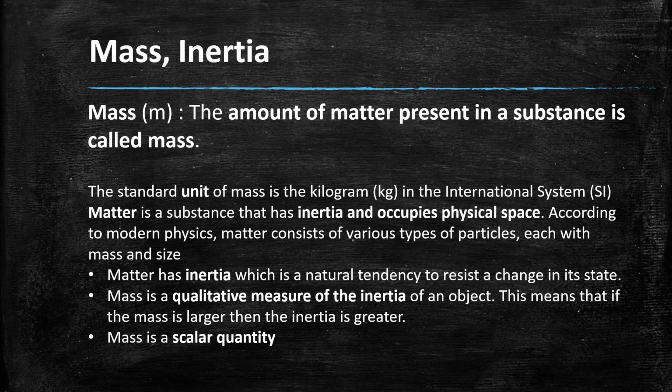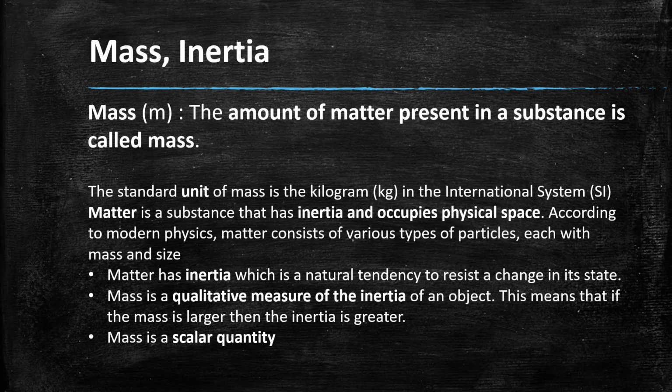Next is mass and inertia. What is mass? Mass is denoted by small m, right? The amount of matter present in a substance is called mass. The standard unit of mass is kilogram in the International System, that is the SI system. Matter is a substance that has inertia and occupies physical space.